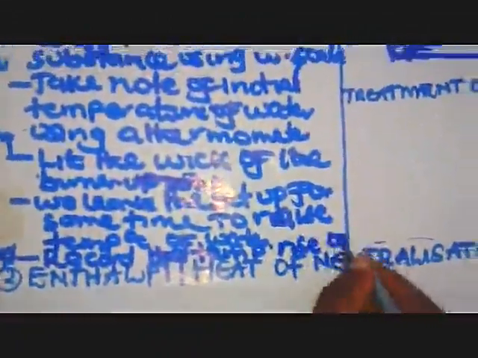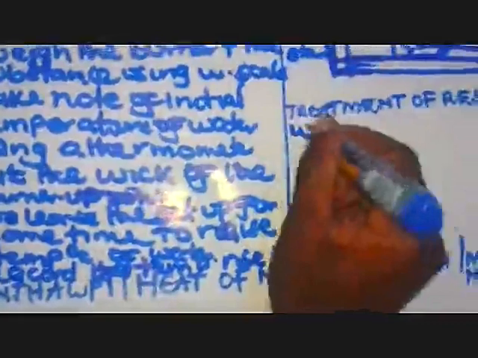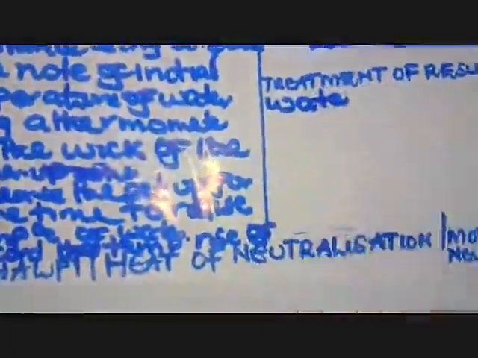Then from there we record the temperature rise of the water.